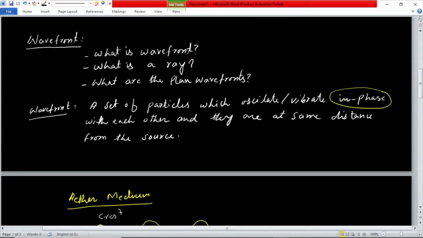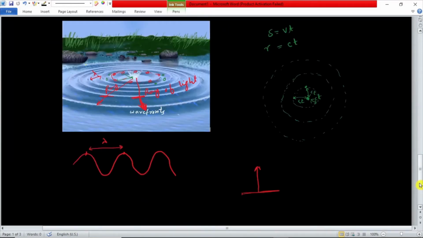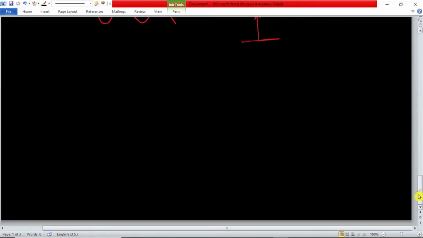And now the question is, what is a plane wavefront? Because we have discussed wavefronts, they can also be considered as spherical wavefronts. Now the next question is, what are plane wavefronts? So if we have some light source which is here, and initially when we are very close to this light source, then we have, for example, these spherical wavefronts. When we are close to the source, these are spherical wavefronts.